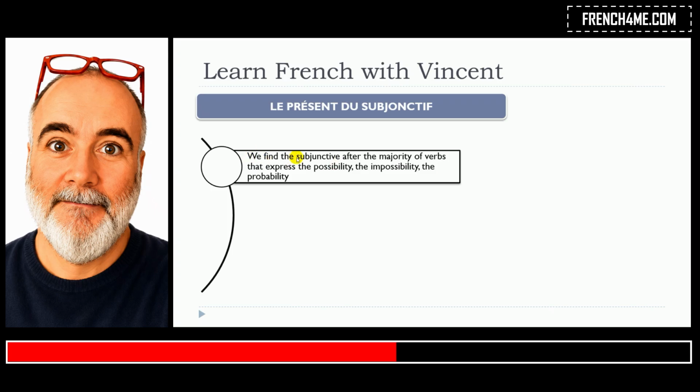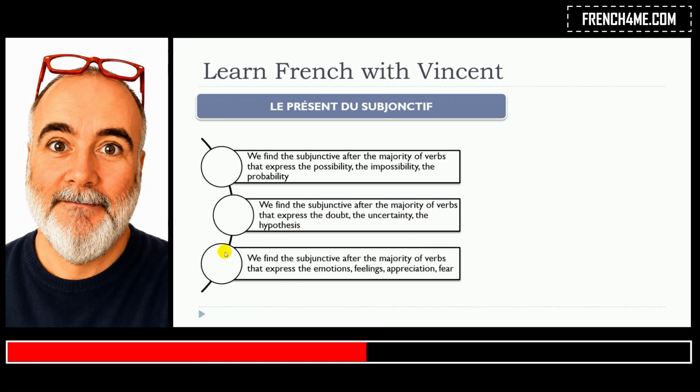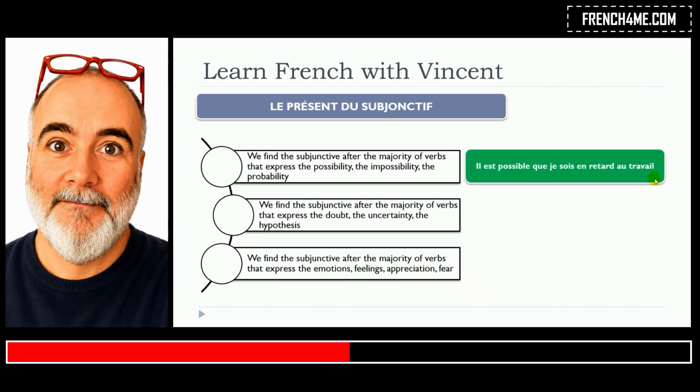We find the subjunctive after the majority of verbs that express the possibility, the impossibility, the probability. We find the subjunctive after the majority of verbs that express the doubt, the uncertainty, the hypothesis. We find the subjunctive after the majority of verbs that express the emotions, feelings, appreciation, and fear. So let's see the examples.